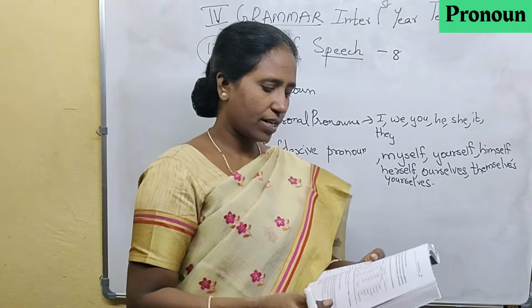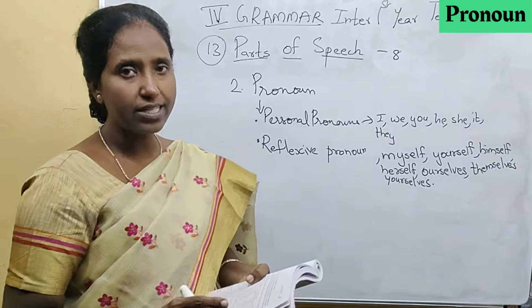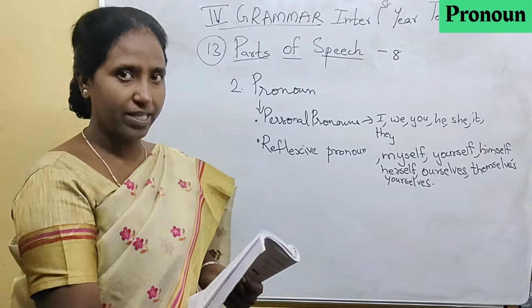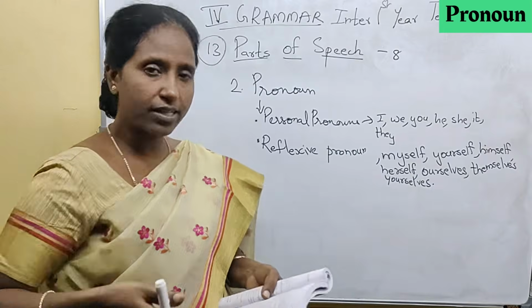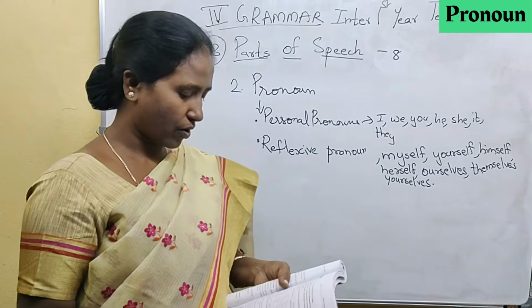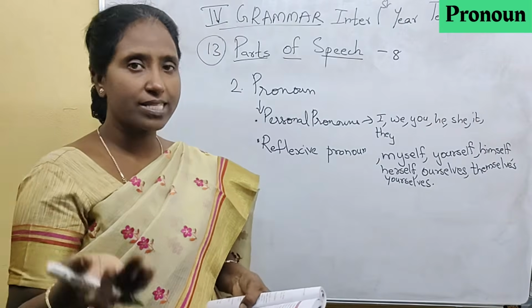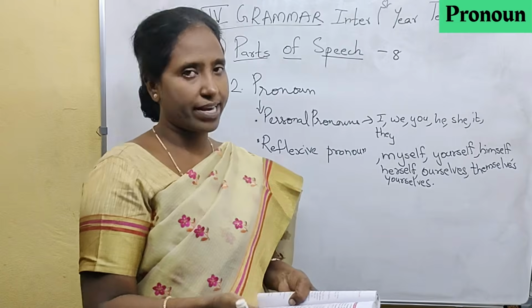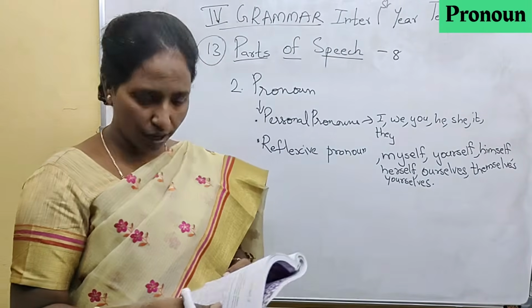For the example here they have given: I hurt myself. I only hurt myself. I hit my hand, I hit my eyes, that is, I hurt myself. That is a reflexive pronoun. In that, one more type is there, the emphatic pronoun. If I say I myself did it, it means it is me who did it, nobody else. That is an emphatic pronoun. So all these are also pronouns.